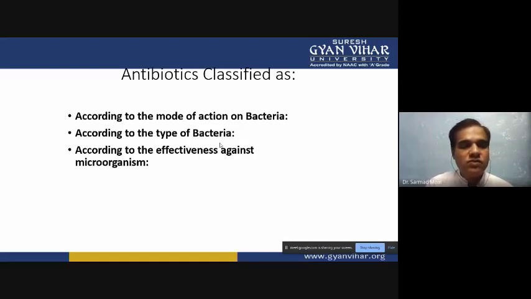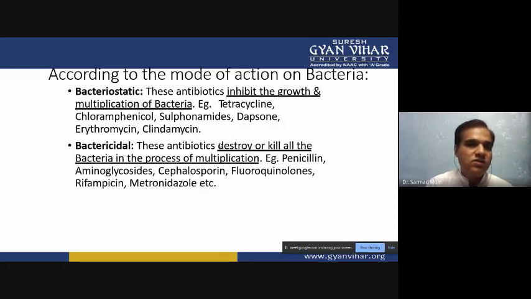Like effective on protozoa, effective on fungi, effective on bacteria, effective against helminths. So these are different types of classification, and they tell different features of the drugs, which have different effectiveness. That's why we categorize them in different categories. Now, according to mode of action on the bacteria, we have two types, bacteriostatic and bactericidal.